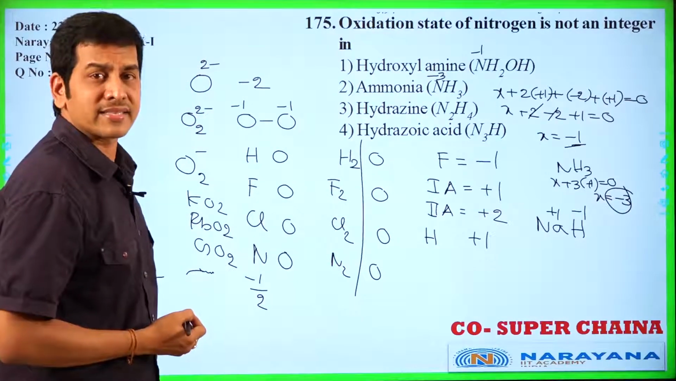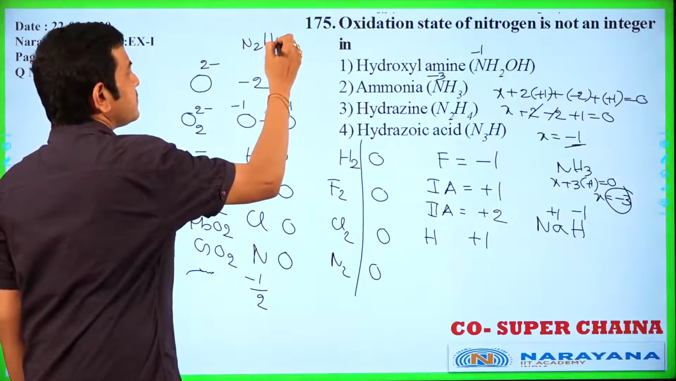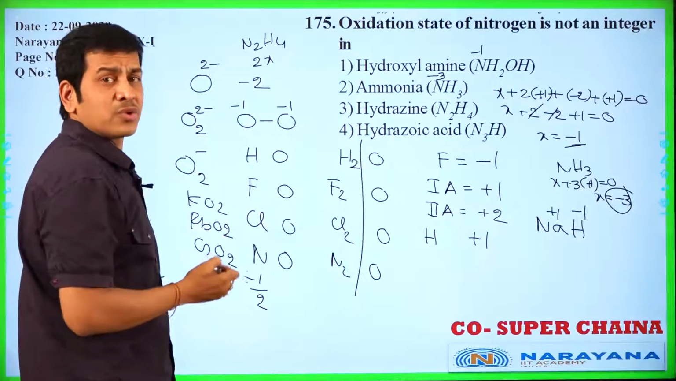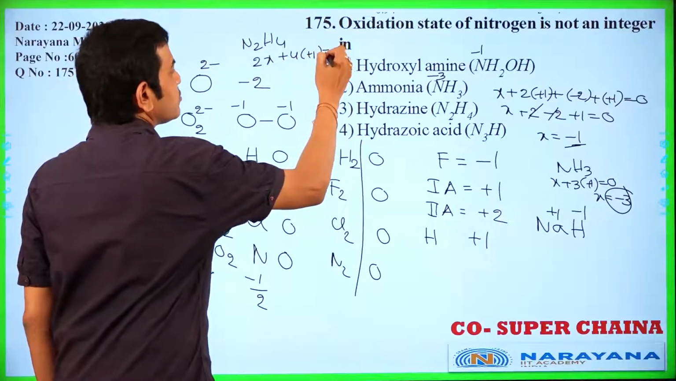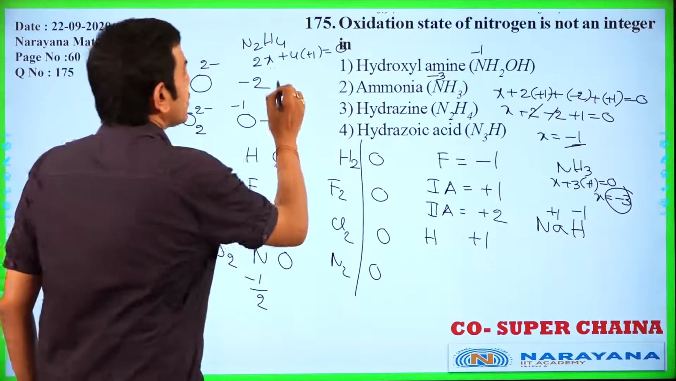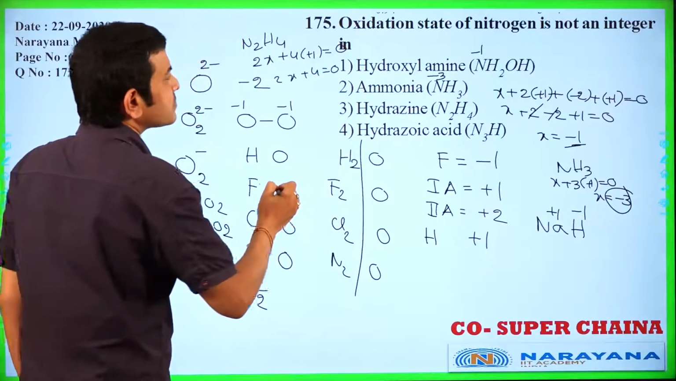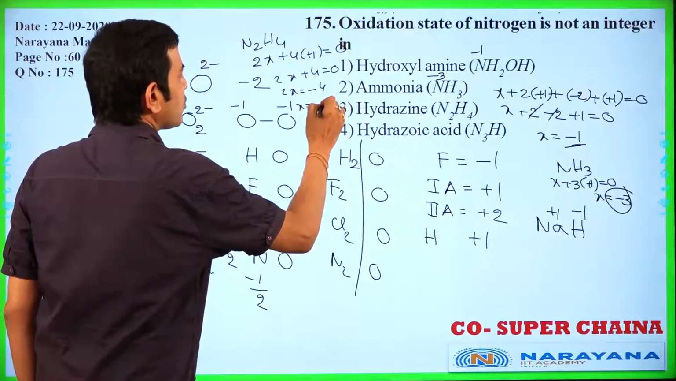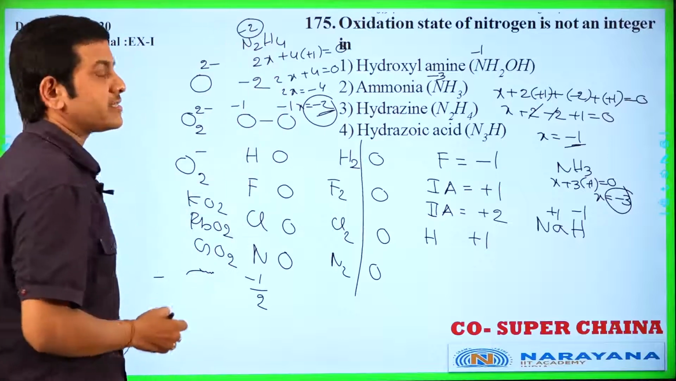N2H4, hydrazine. 2X plus 4 into +1 is equal to 0. Now 2X plus 4 is equal to 0. Now 2X is equal to -4, X is equal to -2 is the oxidation number of nitrogen in hydrazine.